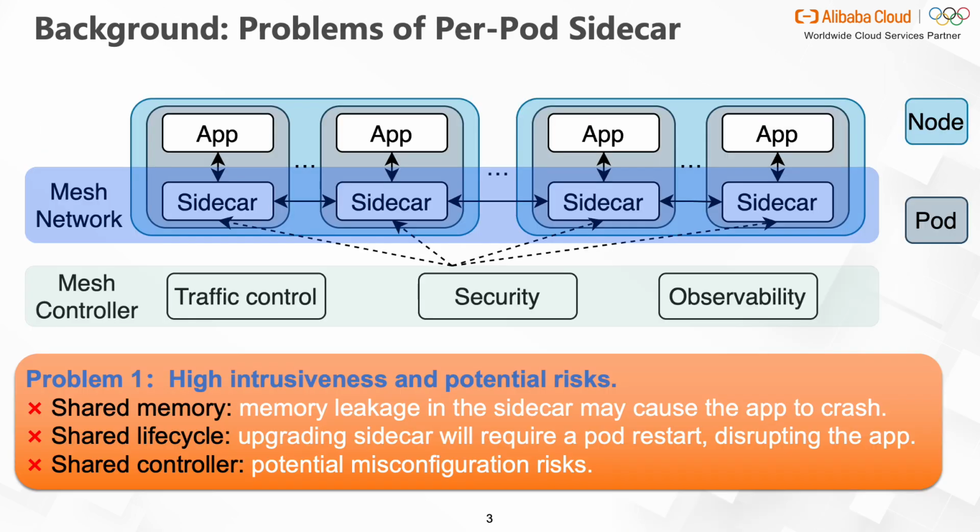After deploying ASM on Alibaba Cloud for over 4 years, our production data indicates that such a sidecar deployment causes the following problems. The first problem is high intrusiveness and the potential risks caused by embedding a sidecar into the user pod. The sidecar and application coexist, sharing memory, lifecycle, controller, and so on, which may cause potential security and stability issues. For example, memory leakage in the sidecar may cause the app to crash.